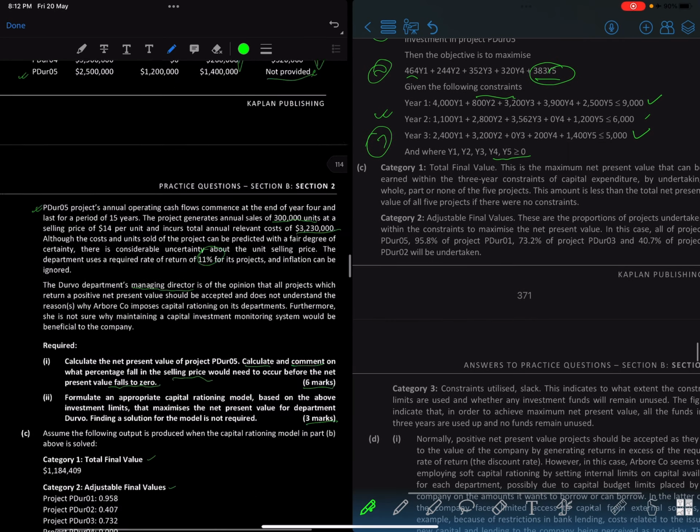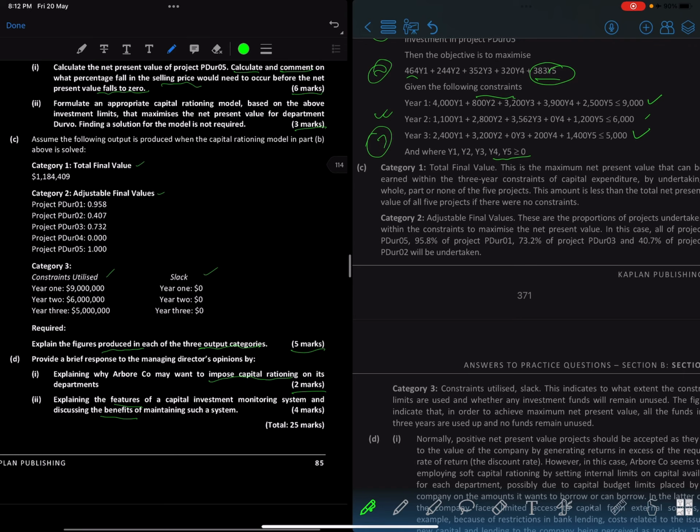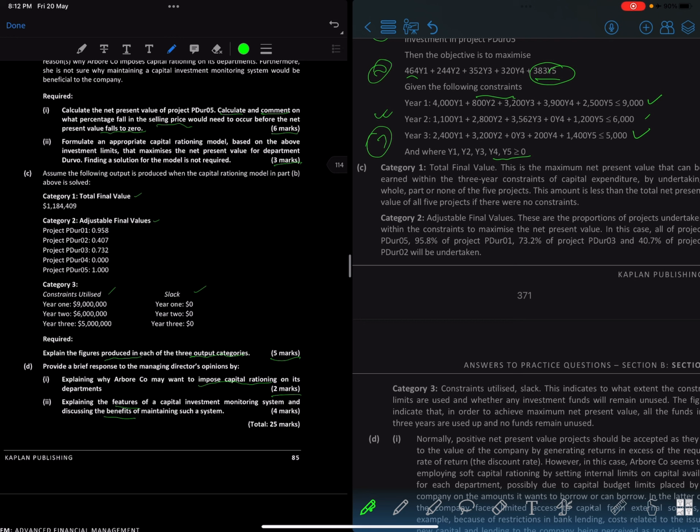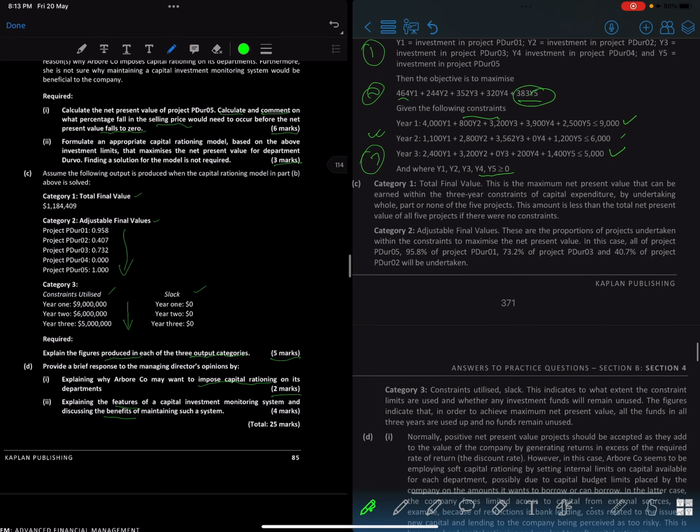Okay, category. What does it say? Total final value, category 1. So the output when the capital rationing model in part B above is solved, we get a total final value of this much, and adjustable final values of all these things. So it's saying that for category 3, constraint utilized, everything is utilized, there is no slack, so that means everything has been utilized. In category 1, explain the figures produced in the 3 output variables. Category 1, total final value.